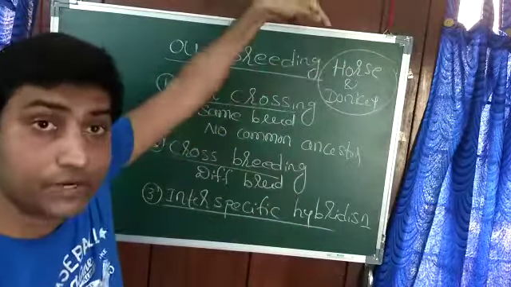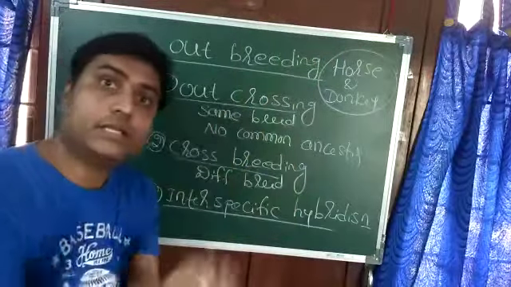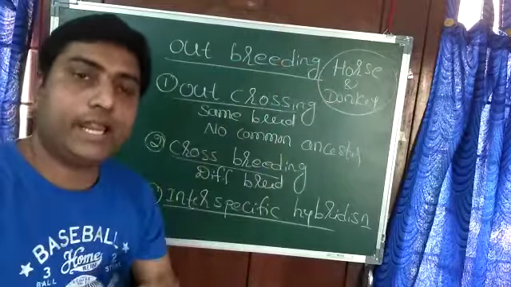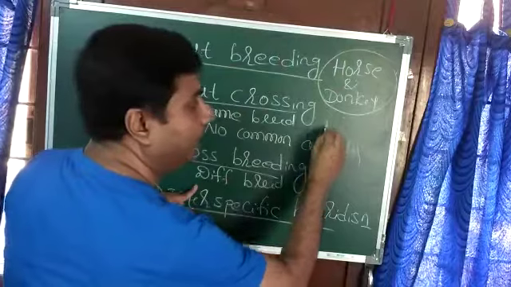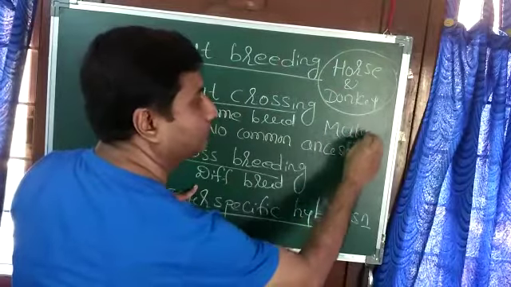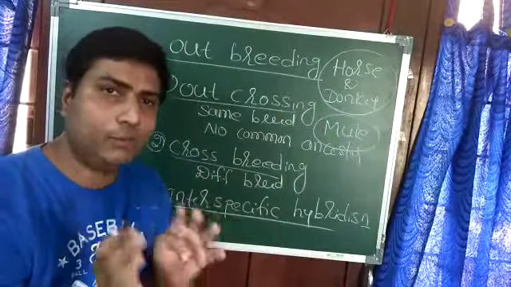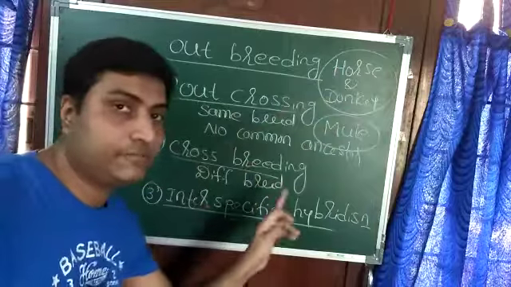Here horse is one species, donkey is another species, and two related species are crossed, we get a new type of offspring. In this case we get mule. Mule has characters of both horse and donkey. So this is what we call interspecific hybridization.